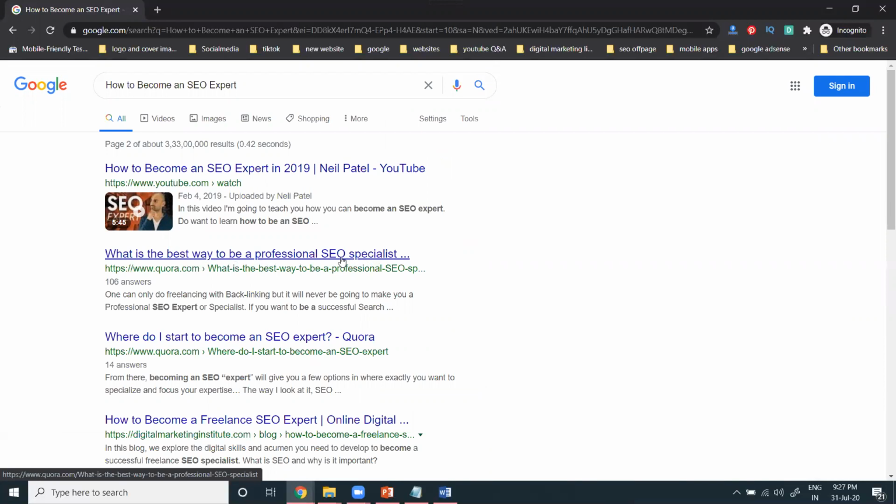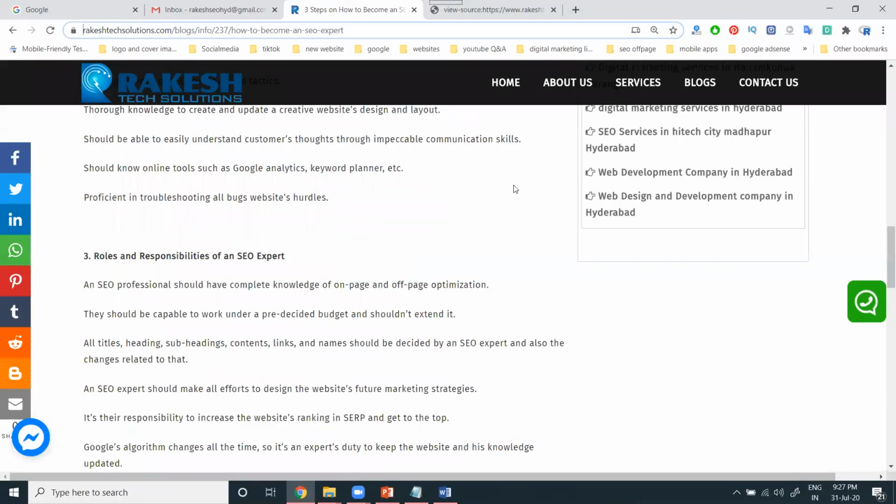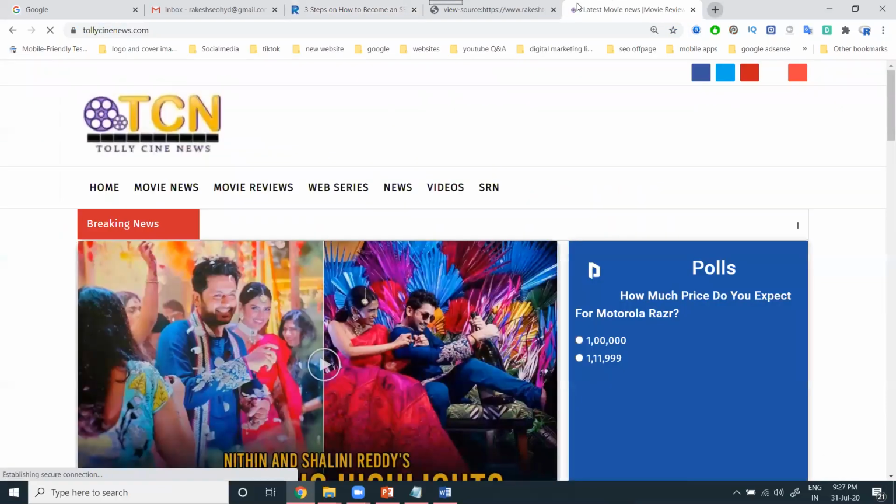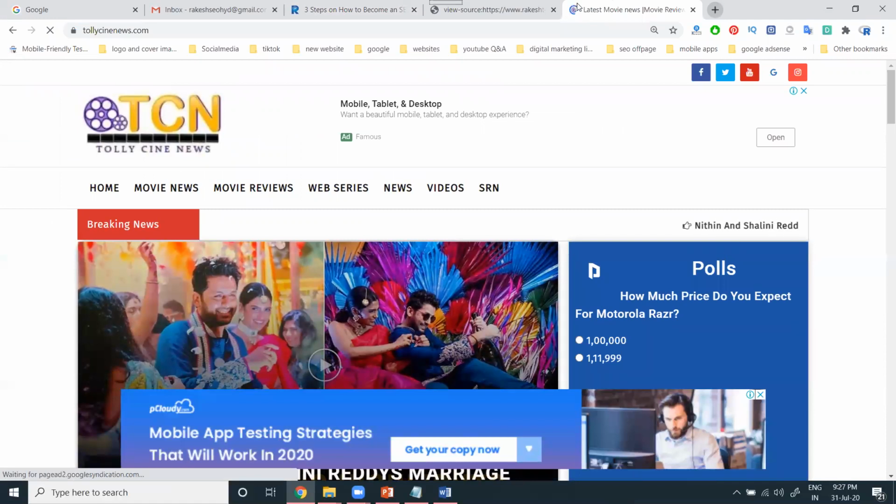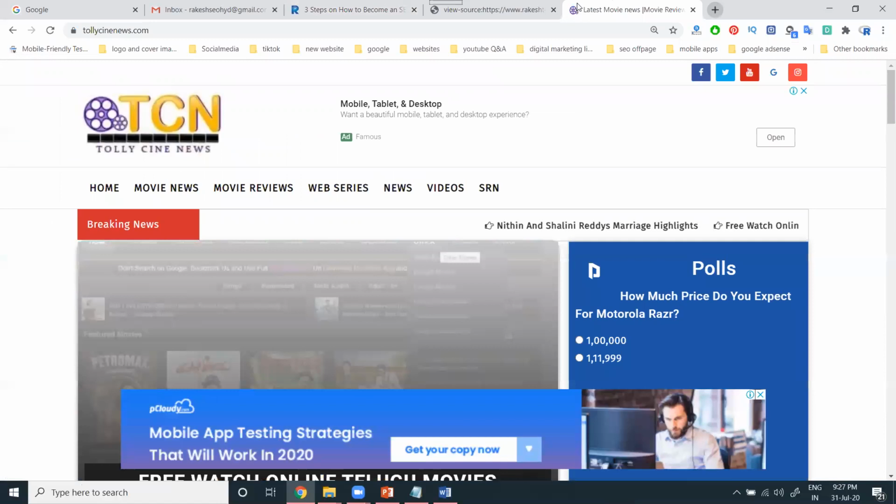Main thing to remember: suppose you make a website. Without traffic, nothing will happen. You're not generating leads, you're not generating earnings. The first important thing is generating traffic. Then automatically you're getting business and leads. Simple. Say I'm starting a news portal and uploading news, but I can't promote it anywhere. What is the use of that? Nothing, it's zero. So promotion is the more important thing.